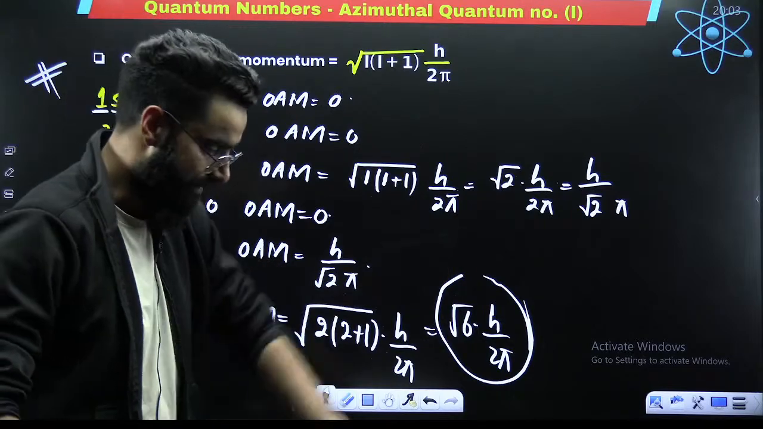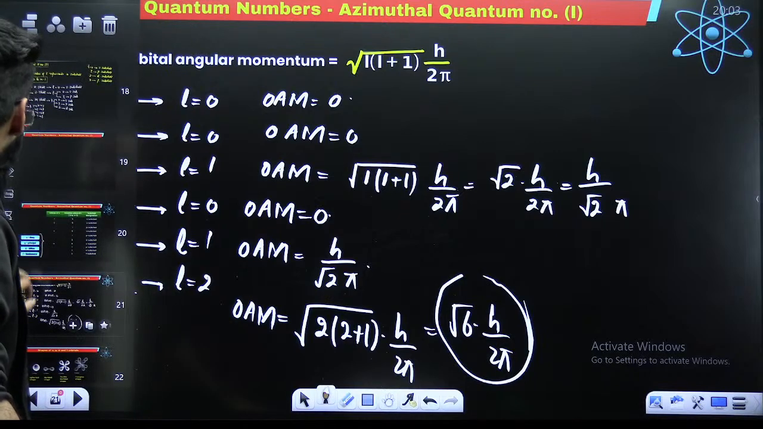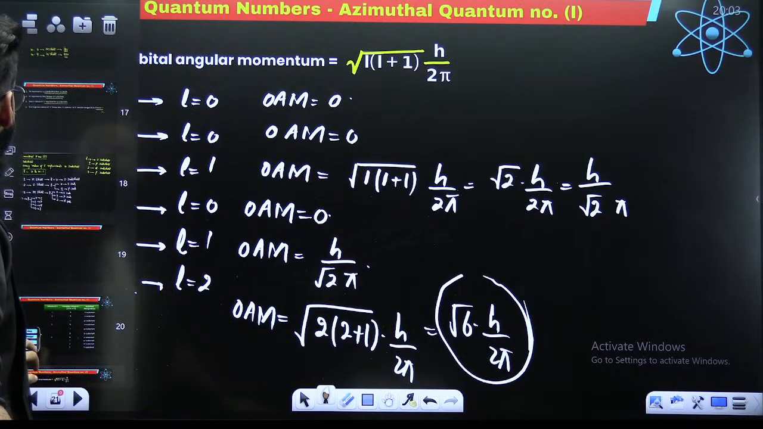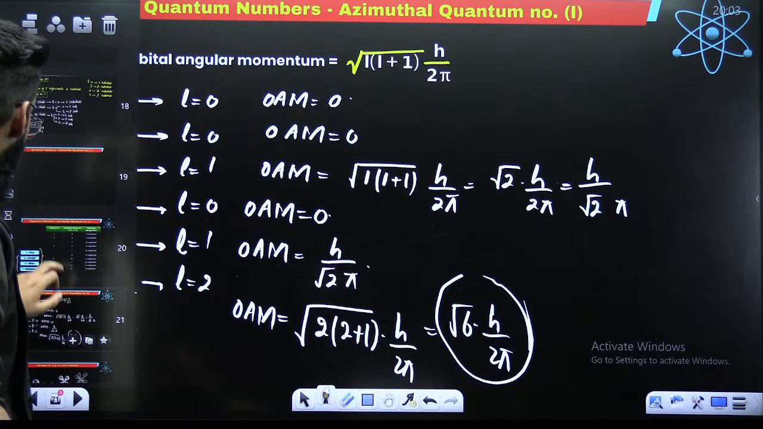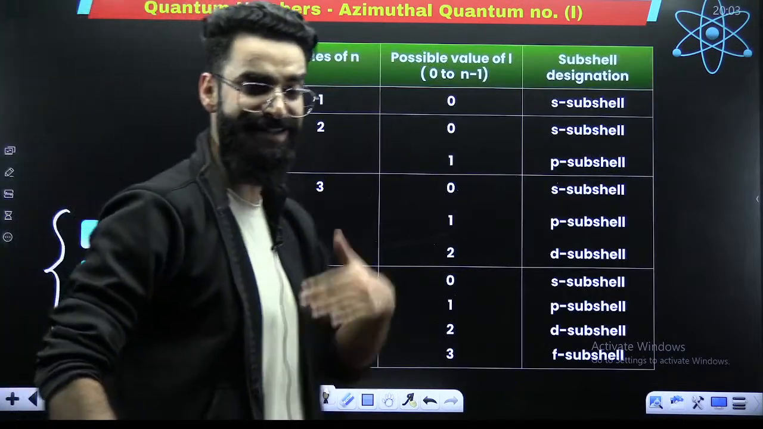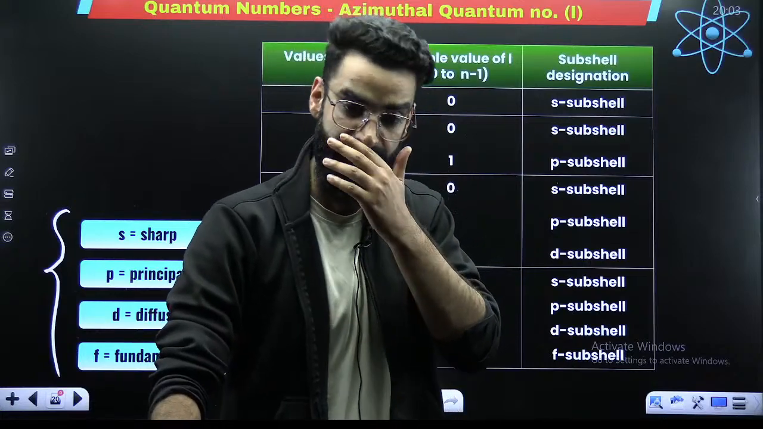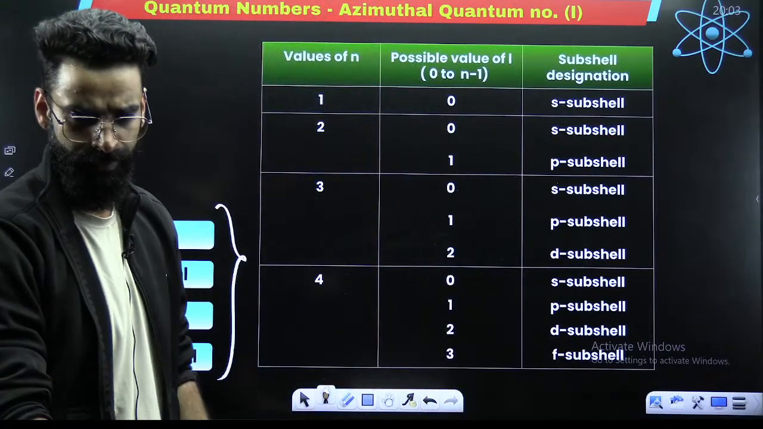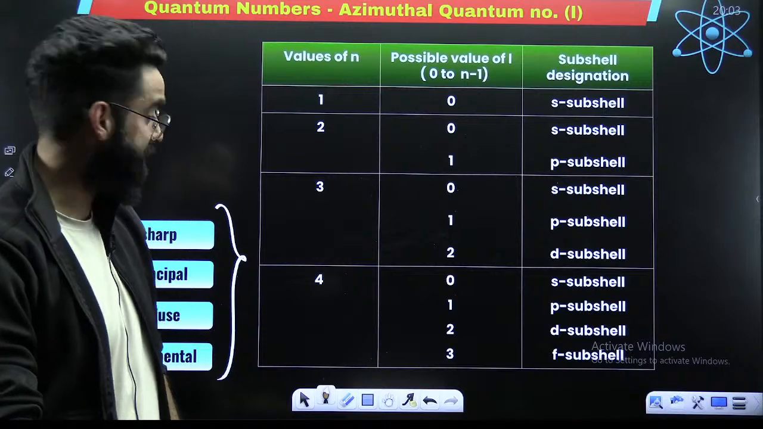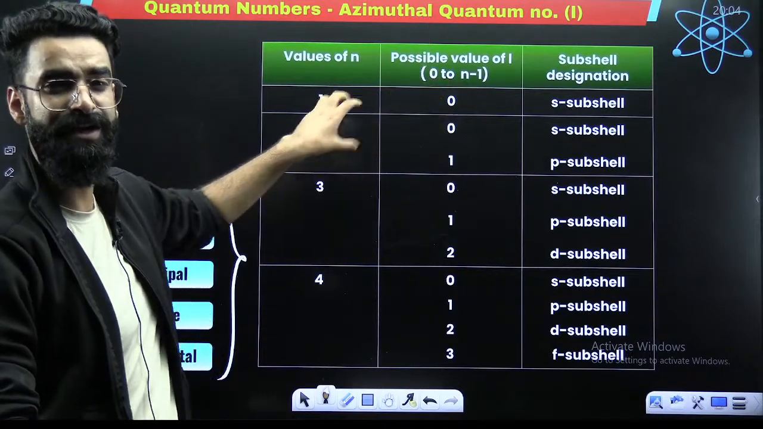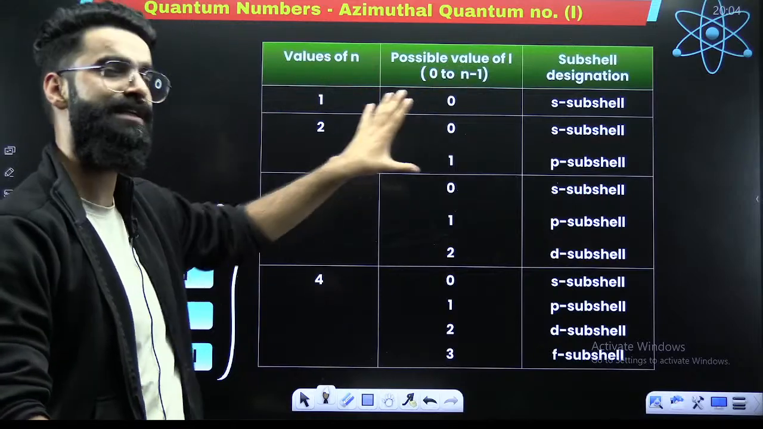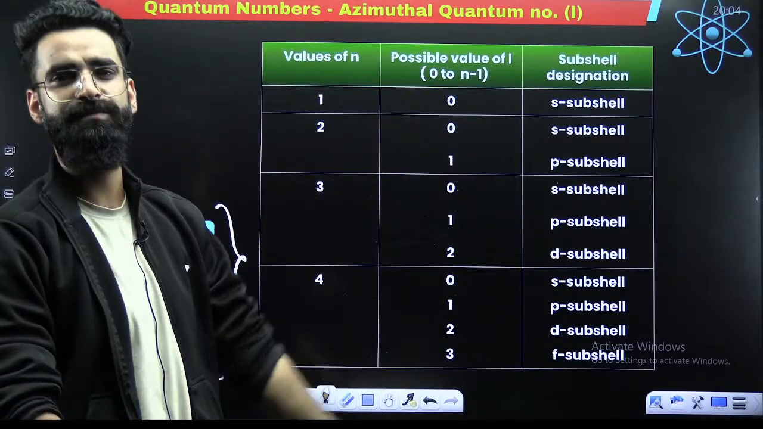Perfect, guys. Now, after talking about the azimuthal quantum number, it is the time to talk about the magnetic quantum number. But before that, one thing, guys. The first shell contains only one subshell. Second shell contains two subshells. Third shell contains three subshells. Fourth shell contains four subshells.